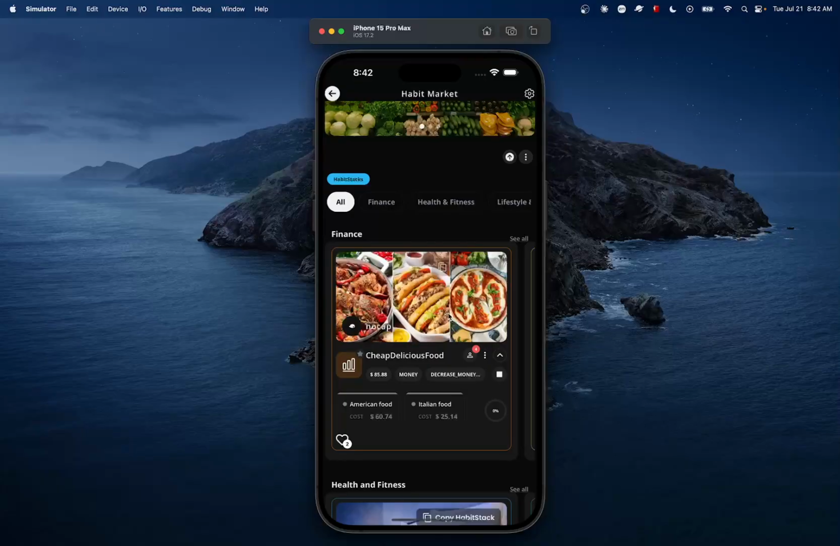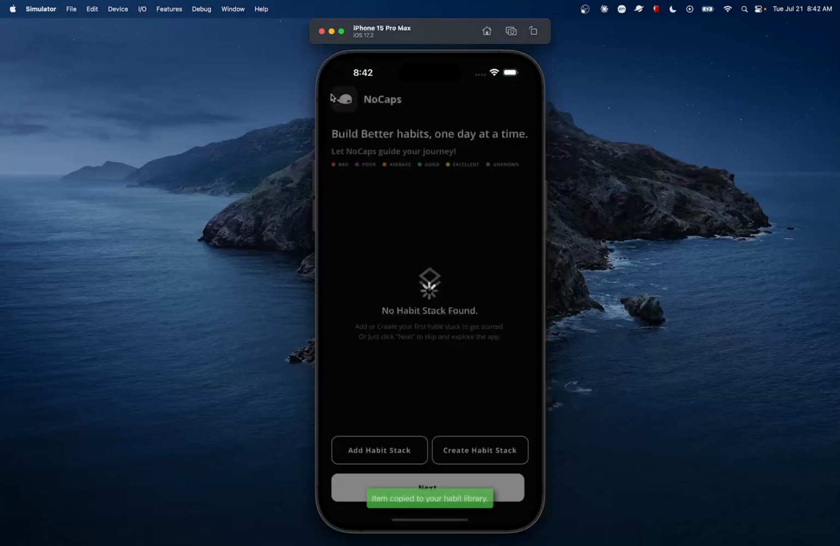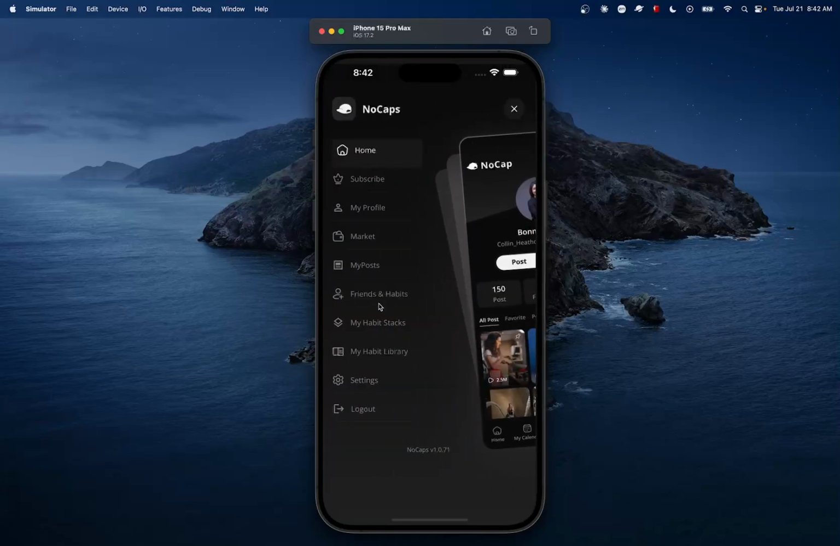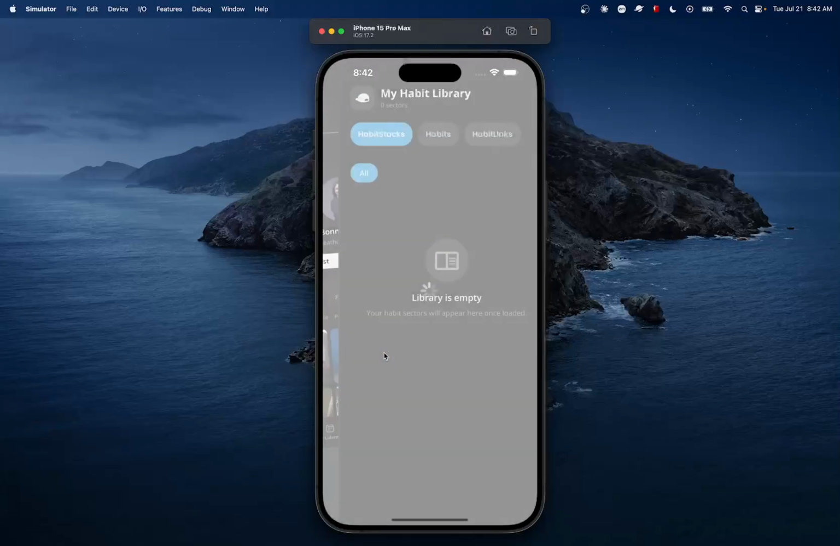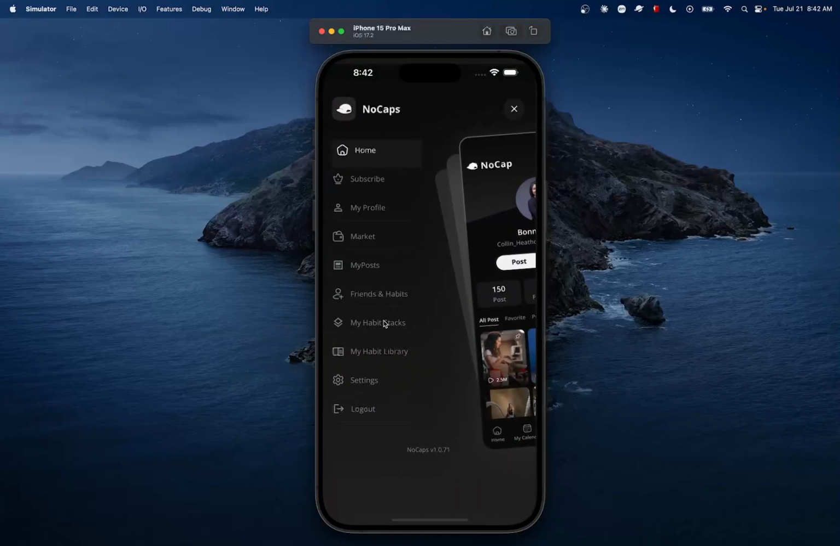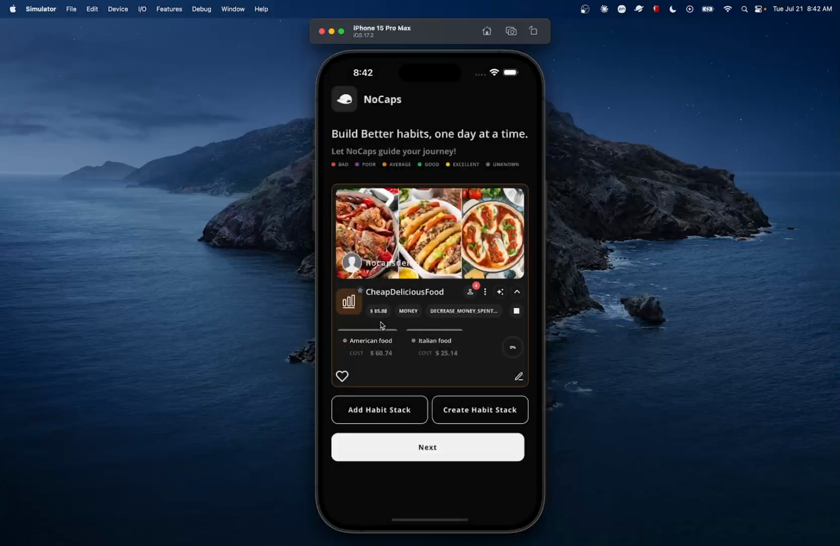and as soon as I copy this HabitStack, I'm gonna be able to see it in my HabitStack portfolio. So I can see it also in my library as well. If I log into my library, I will be able to see it here as well. All right, let me go back to my main HabitStack portfolio. All right, so here we have a HabitStack.